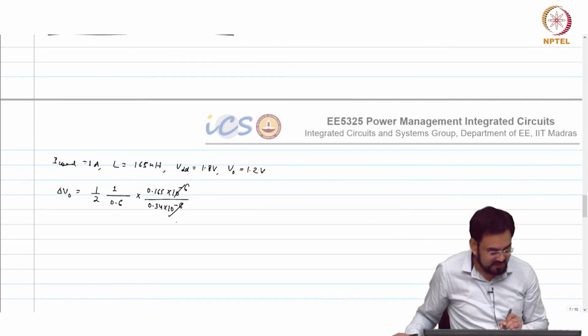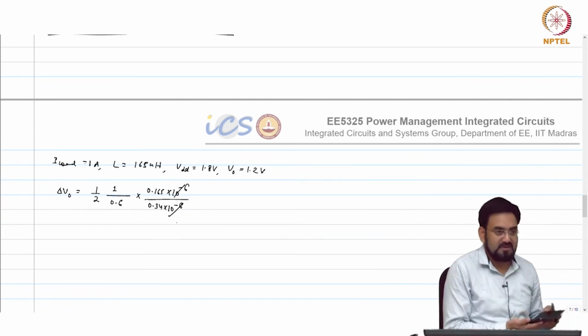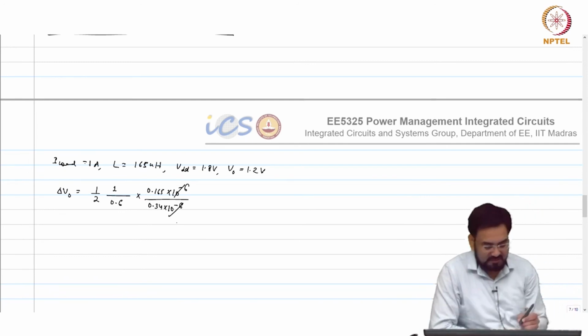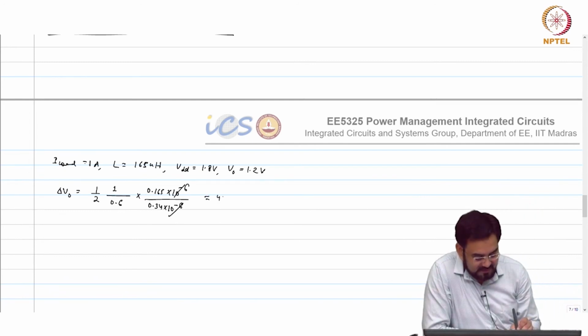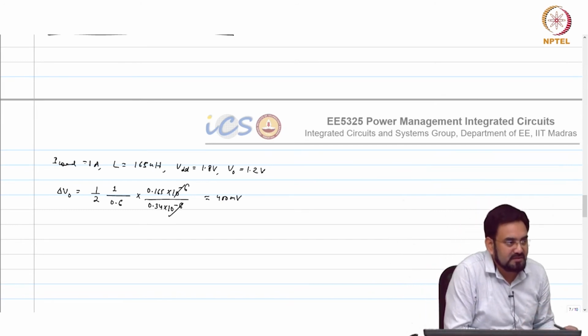So this will go away. How much is this? 0.4, 400 millivolt. Okay, and if you look at 0.9 volt, then it will be better.